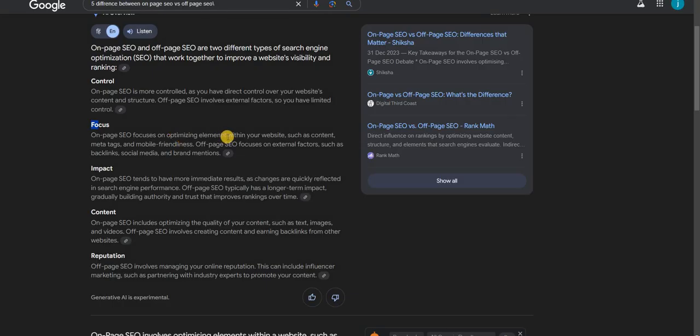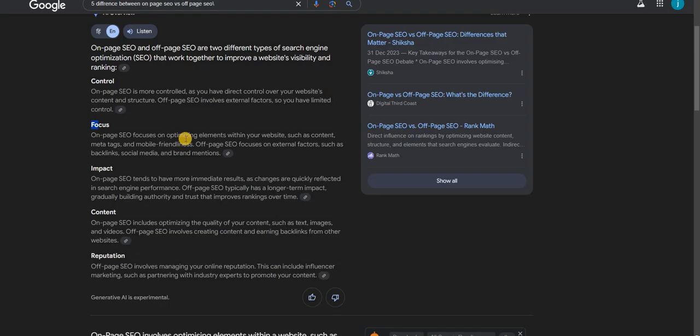The second one is the focus. On-page SEO focuses on optimizing elements within your website, such as content, meta tags, and mobile friendliness. Off-page SEO focuses on external factors, like backlinks and social media. In on-page SEO, we work on our website, optimizing the title, description, content, meta tags, and mobile friendliness. But in off-page SEO, we focus on external factors such as the creation of backlinks, social media, and brand awareness. These can be multiple off-page factors.